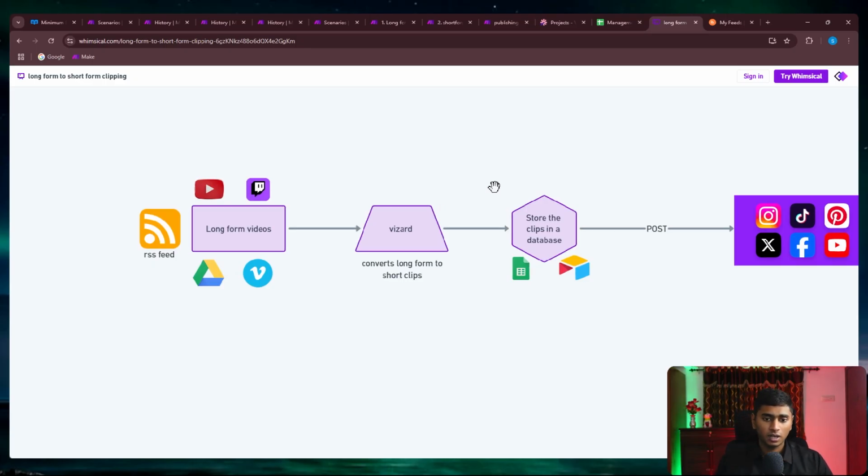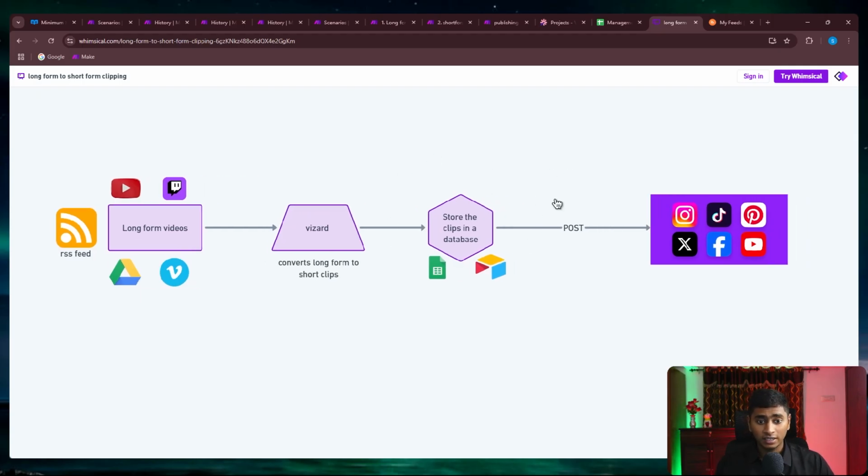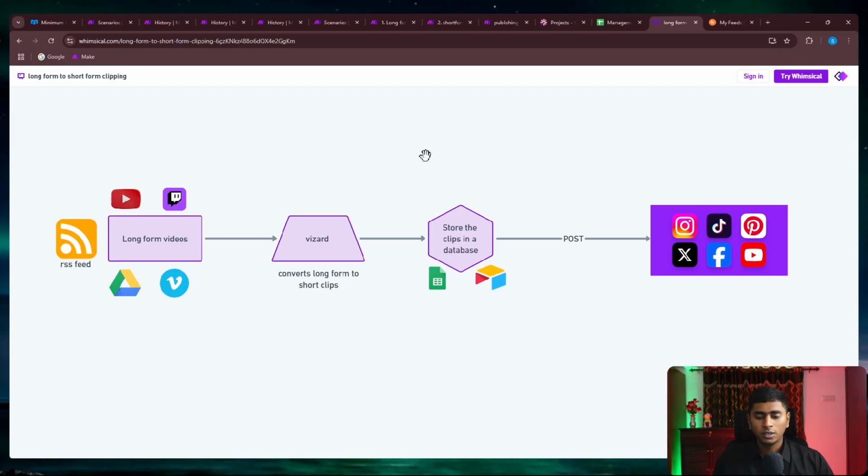And before that, Vizard AI is a platform that helps you get short form videos from your long form content. So if you're uploading a 10 minute or a 1 hour video, it is going to analyze it and get the specific portions that have the ability to go viral. It is going to extract all those clips and give you a vertical short form video. After that, we're going to store all that in a database, whether it is Google Sheets or Airtable, any database you prefer. And after that, we're just going to schedule it automatically to post on all of the social media that you want. All right, so let's get started.